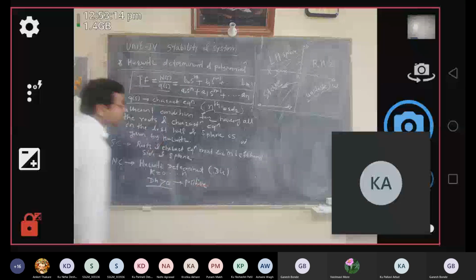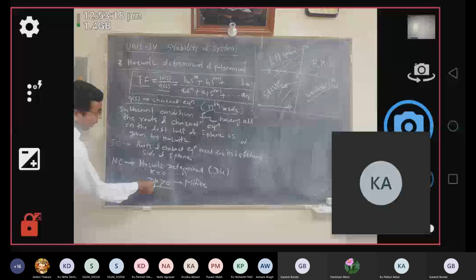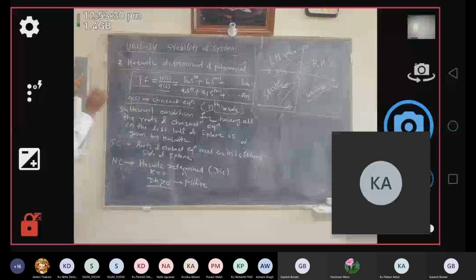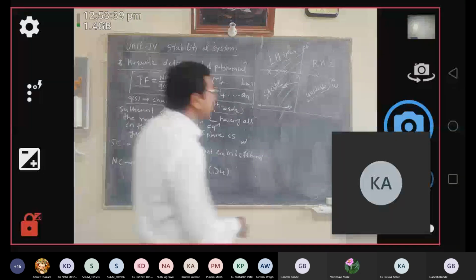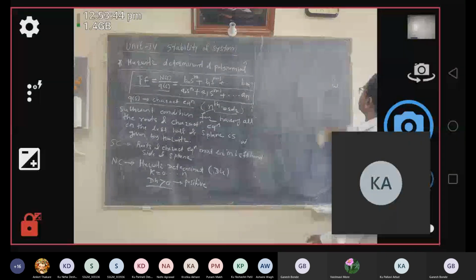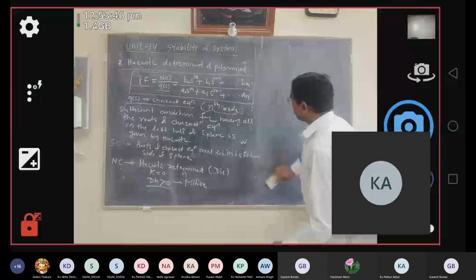When these two conditions are met, and all Dk are greater than 0, at that time we say that all the roots of the characteristic equation are located in the left hand side of the S plane, and hence your system becomes stable. In this way we can determine the stability of the system by using Hurwitz's determinant. Then how is the Hurwitz's determinant matrix H prepared? Please note this down.